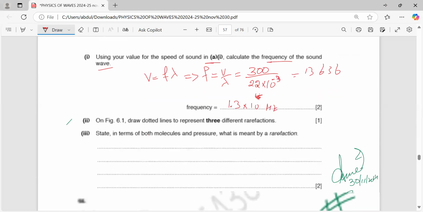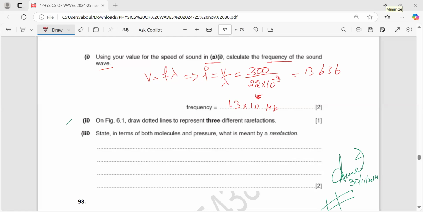Okay, what is next? On the figure, yes, there will be a range, because the value of the answer, the speed, can be from 300 to 350. So it depends what value you have used, but your answer should be correct according to the value you have used. So any answer within those values is fine.